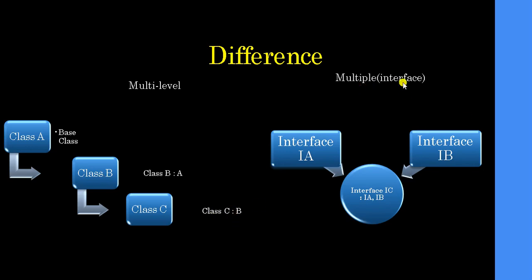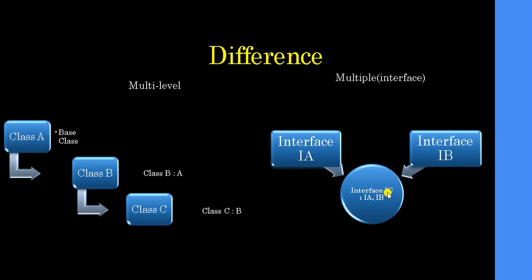Then we have multiple, that is interface. C# doesn't support multiple inheritance, so we use interface in that case. To write interface code, in place of class we write interface IA, interface IB, where I stands for interface. I should be written to make the C# code understandable that this is an interface. Multiple inheritance means a single interface is inheriting properties from two other interfaces at the same time.